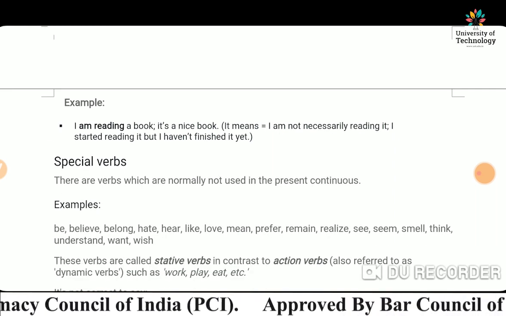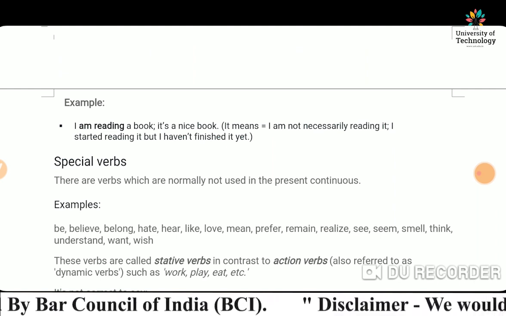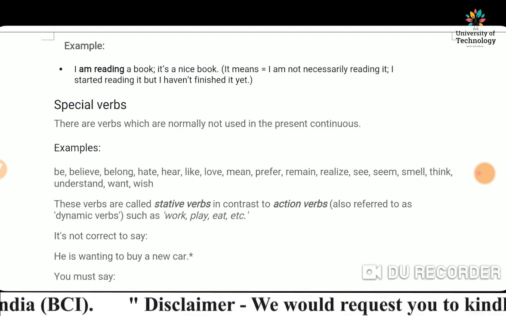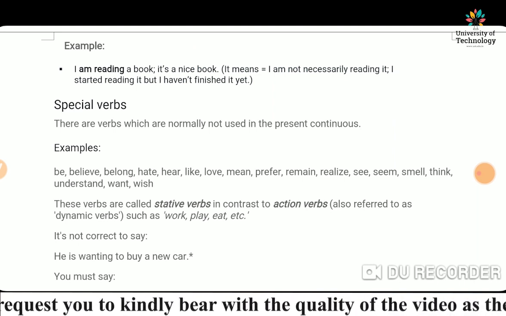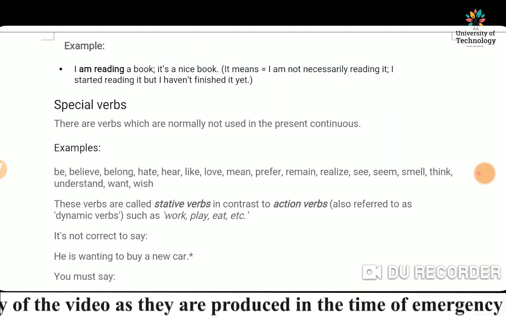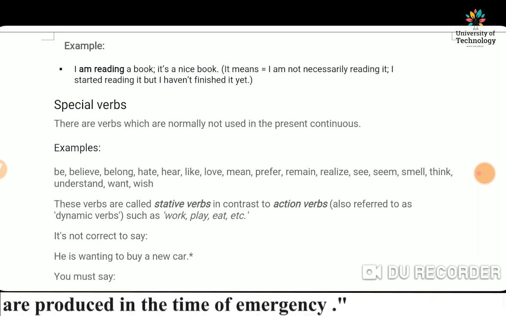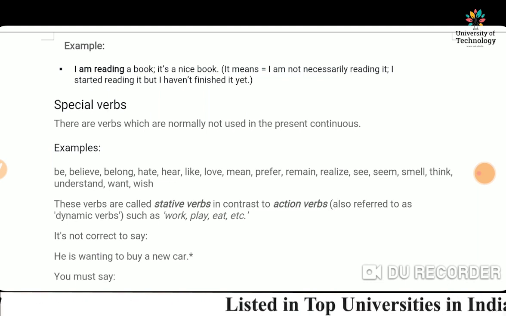Special verbs are verbs which are normally not used in the present continuous: be, believe, belong, hate, hear, like, love, mean, prefer, remain, realize, see, seem, smell, think, understand, want, wish.